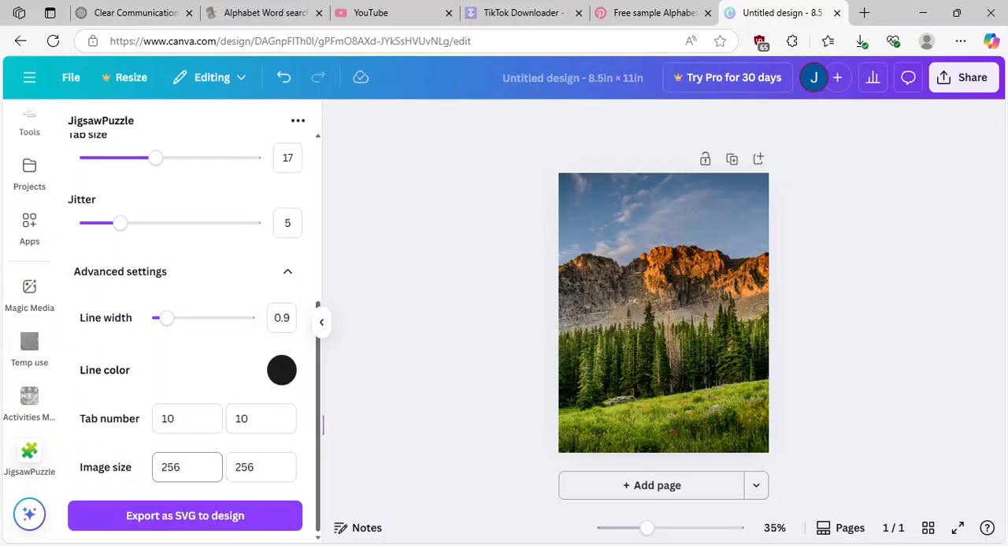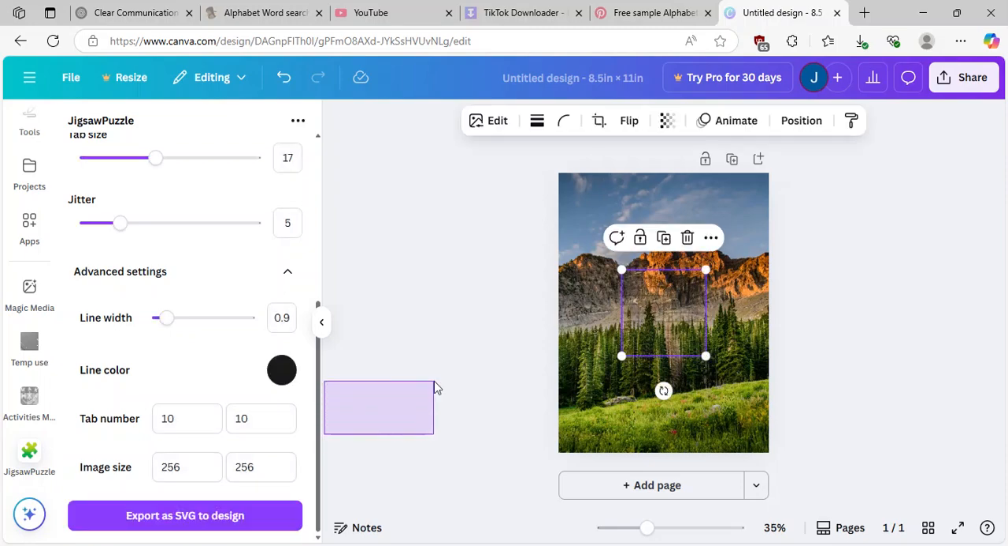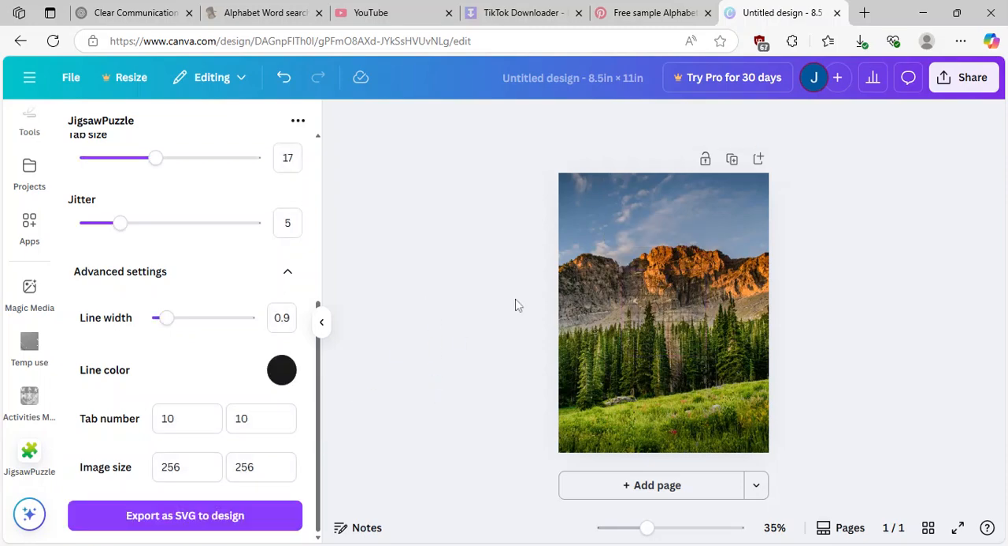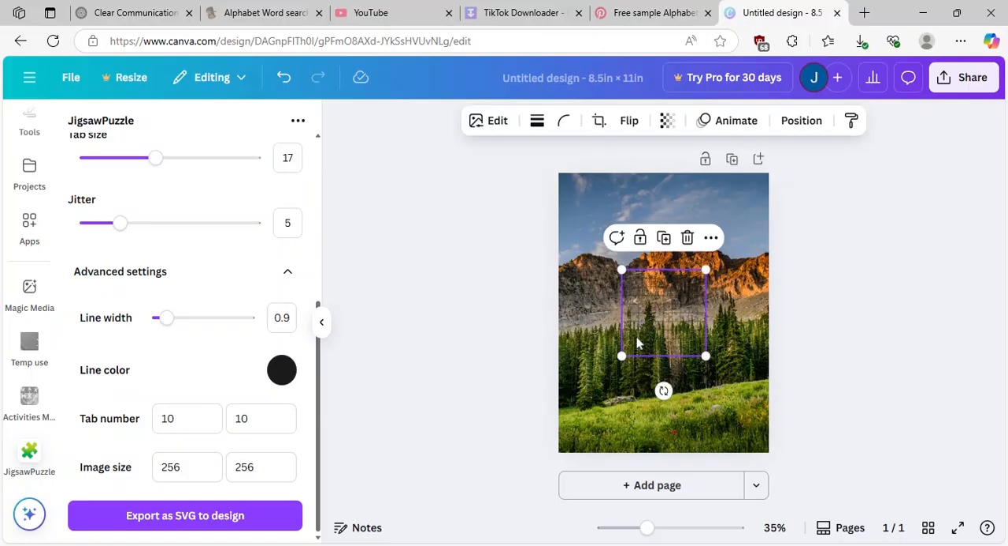And the image size, or how you want things to be. So you're going to export the design now. Here it is.